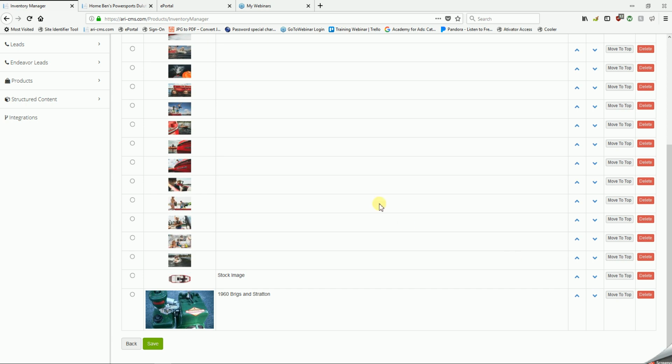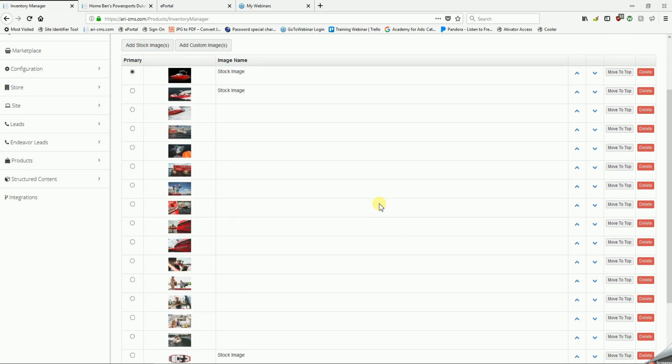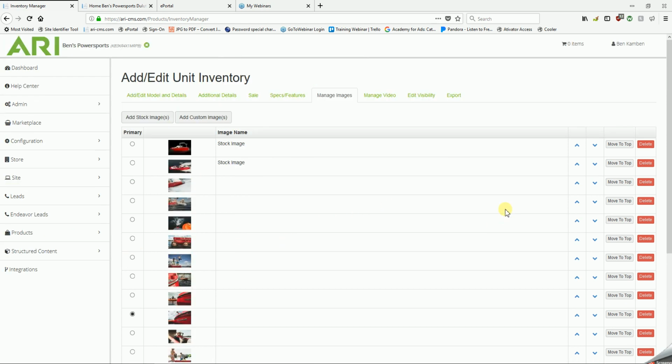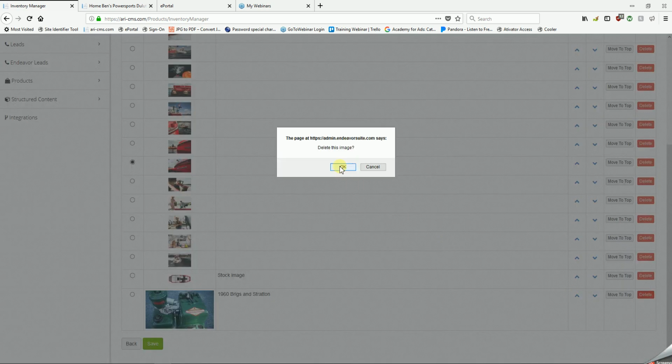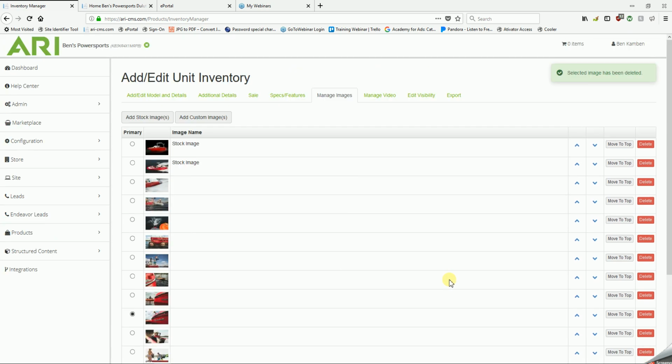However, to select the very first image that you want people to see, regardless of the order here, you'll fill in the primary dot next to the image that you want people to see first on the website. Now, because we don't want a 1960s Briggs & Stratton next to a unit that has absolutely nothing to do with it, we'll select Delete. OK, and it's gone. Last mandatory tab in this editor: Edit Visibility.